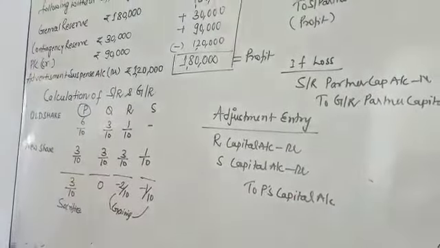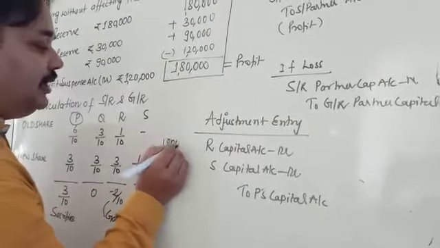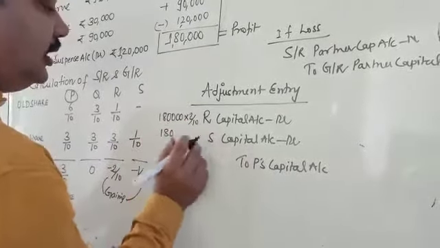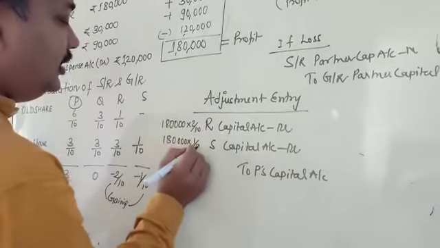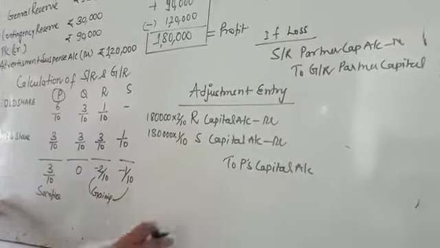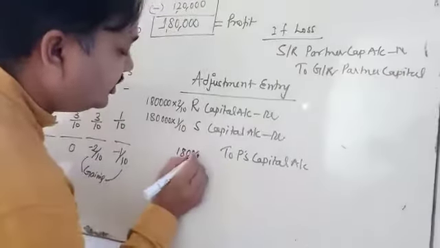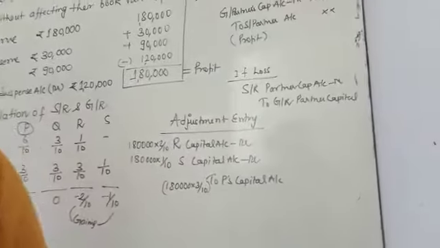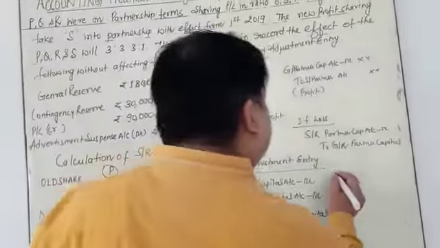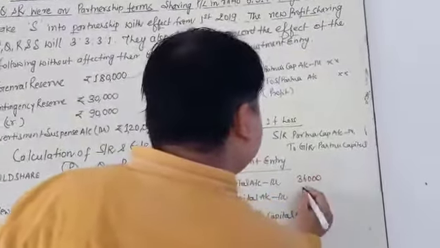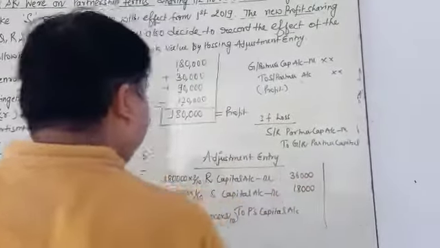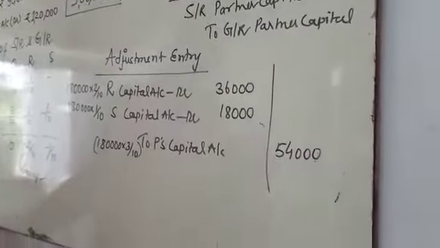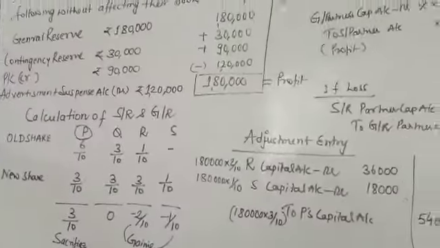You calculate the profit: 1,80,000 multiplied by 2/10 for R, 1,80,000 multiplied by 1/10 for S, and 1,80,000 multiplied by 3/10 for P. The values are 36,000 for R, 18,000 for S, and the total is 54,000.